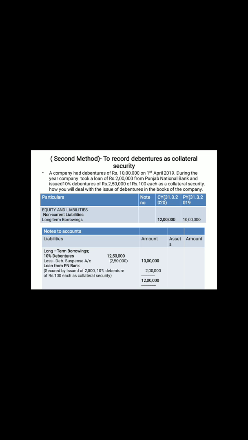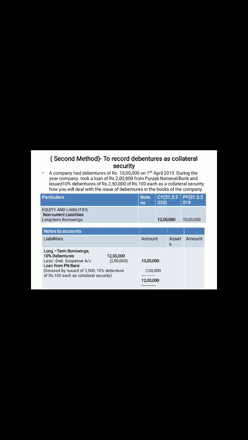First, you write the 10% debentures, which already had 10 lakh. Now the security issued as collateral security, 2,50,000, you have to add because this is part of the entry: debenture suspense to 10% debentures account. So the 10% debentures increase from 10 lakh to 12 lakh 50,000.